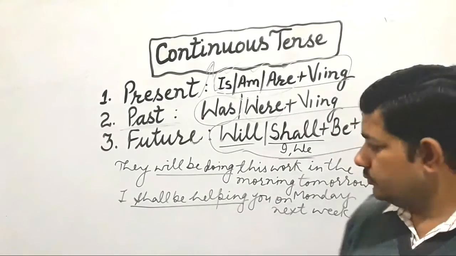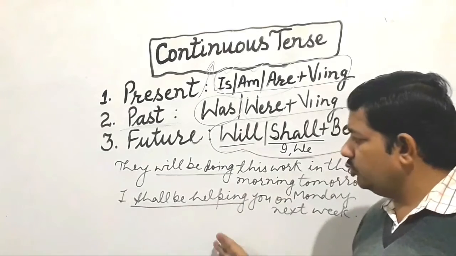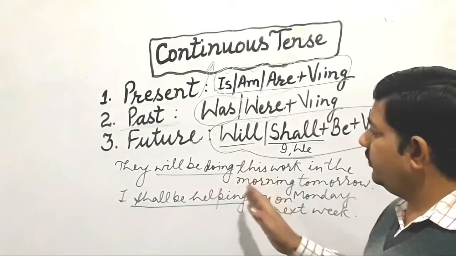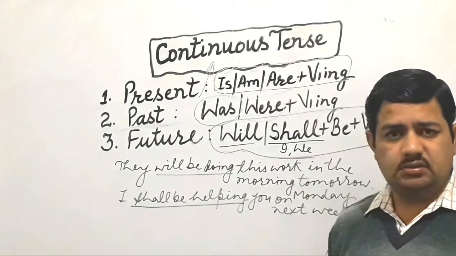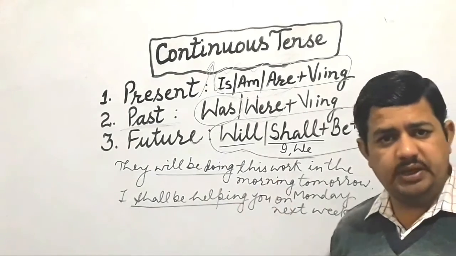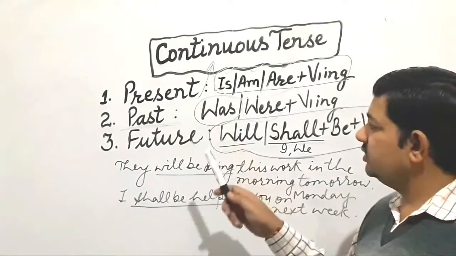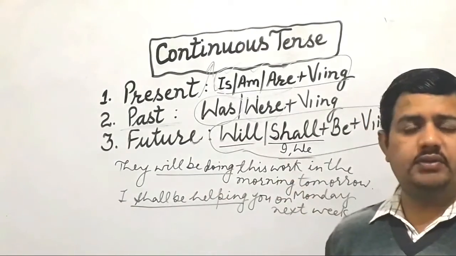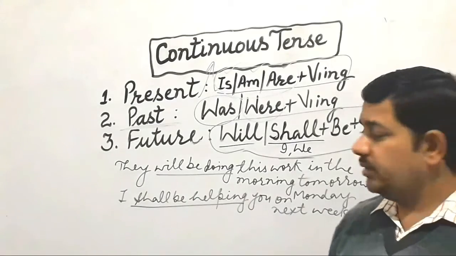So children, be careful about using these three different tenses, especially these helping verbs. Again, I repeat, present continuous tense is used when we refer to an activity happening at the moment.